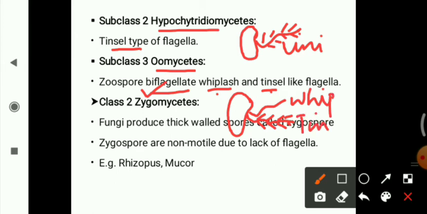In Chytridiomycetes they have only whiplash type flagella. In Hyphochytridiomycetes they have tinsel type flagella, and both are uniflagellate because they have only one flagellum. Whereas in Oomycetes they are biflagellate, with two flagella, the whiplash and the tinsel.